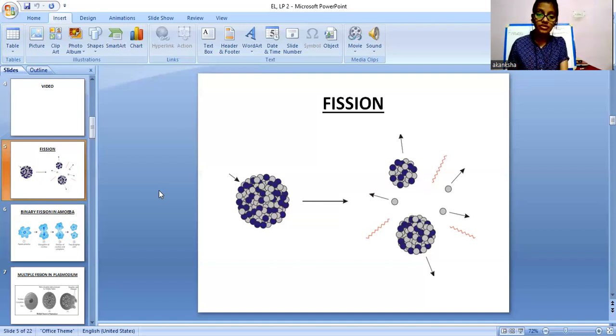When cell division is happening in fission, what is occurring next? The reproduction of a new organism. So this is fission. Okay. So in organisms such as amoeba, what happens in amoeba? Wait, I will move on to the next slide.